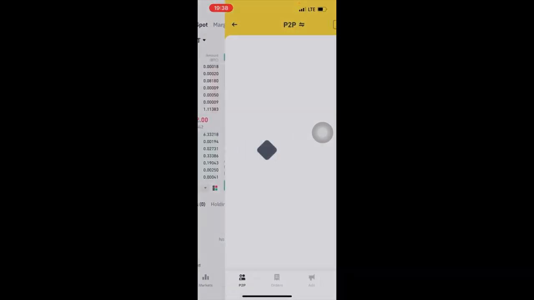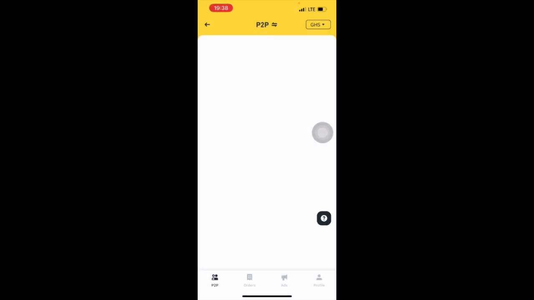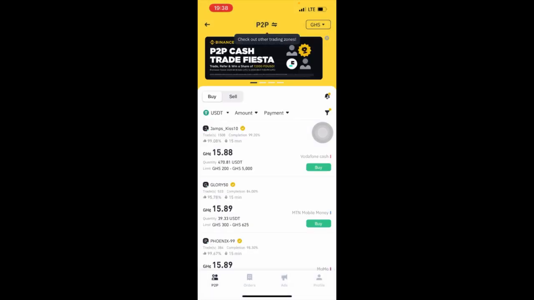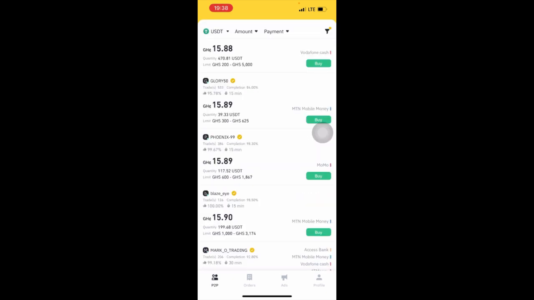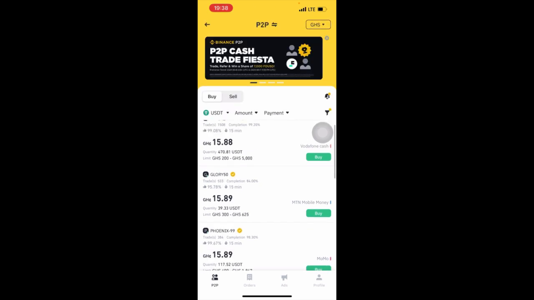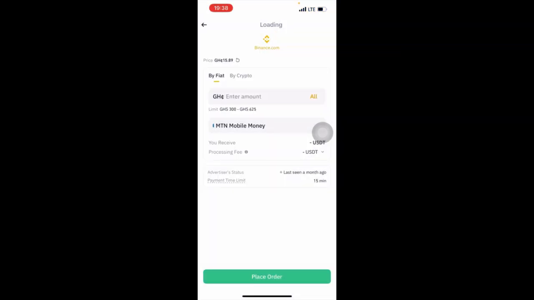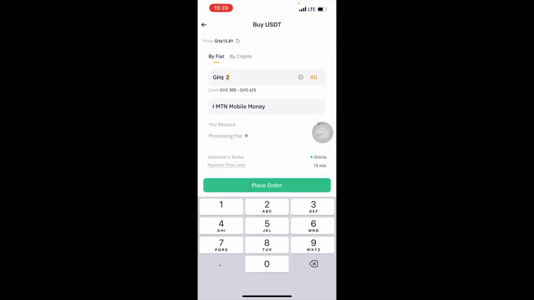Or you can also go to P2P and buy the crypto over here. Buying from this person, I'll be spending 15.89 Ghana cedis per one crypto. So if I want to spend 2,000 Ghana cedis, I'll be getting 125 USDT.